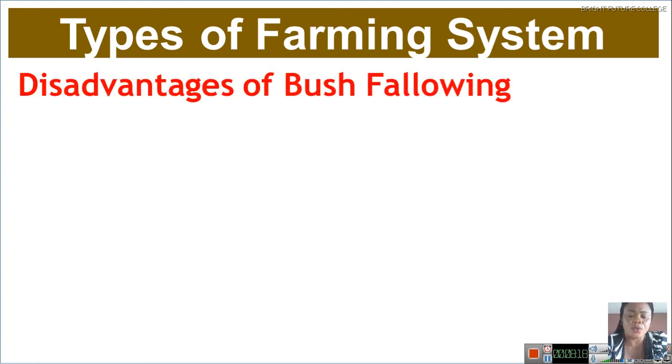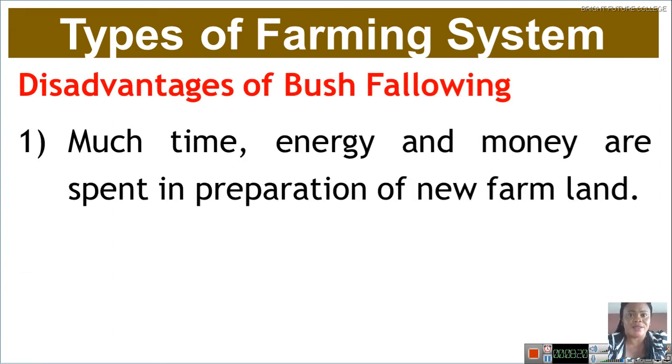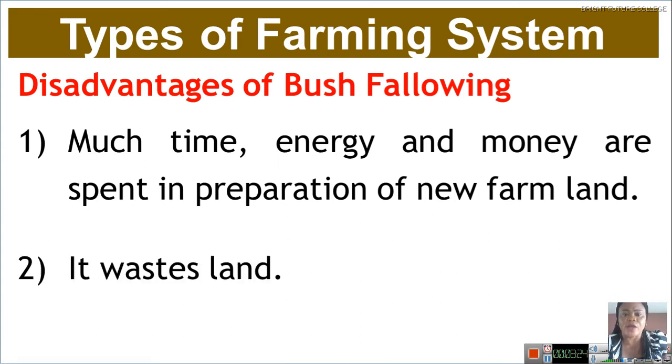Disadvantages of bush fallowing or shifting cultivation. We call it bush fallowing or shifting cultivation. Number one disadvantage here is much time, energy and money are spent in preparation of new farmland. Look at the picture. Everywhere has turned to forest. For you to go and prepare that farmland, time, energy and money will be spent on preparing the new farmland.